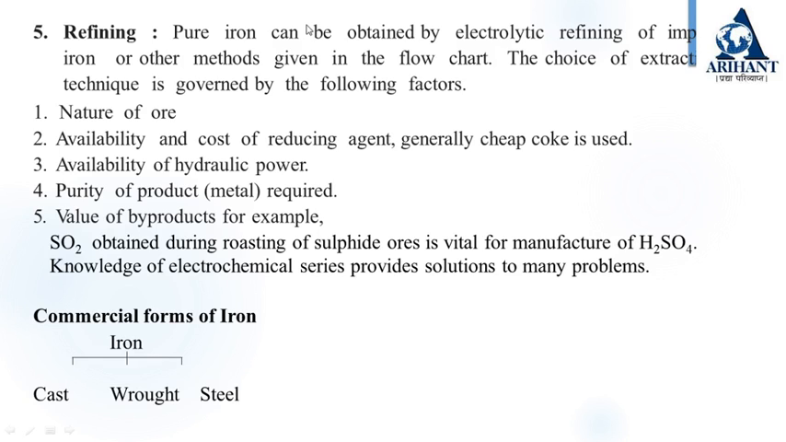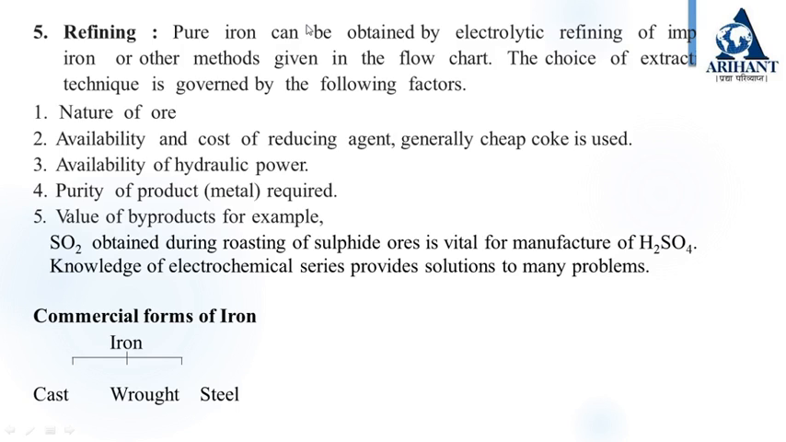Now we will see the commercial forms of iron. These are cast iron, wrought iron and steel. Cast iron is hard and brittle. It cannot be welded and tempered. It is used in the manufacture of cast material and certain automobile parts.